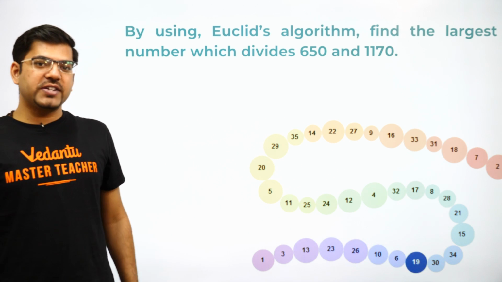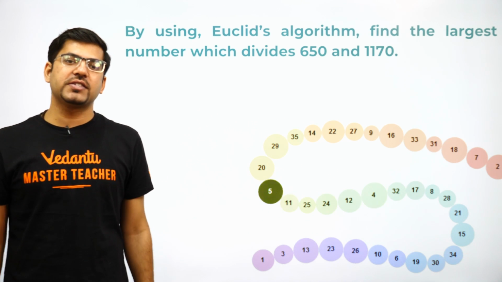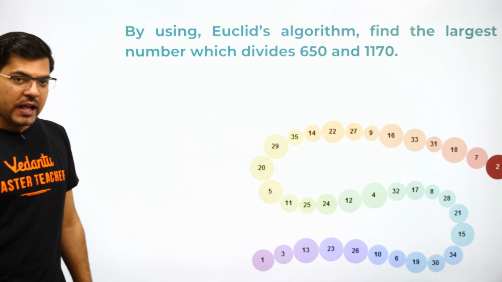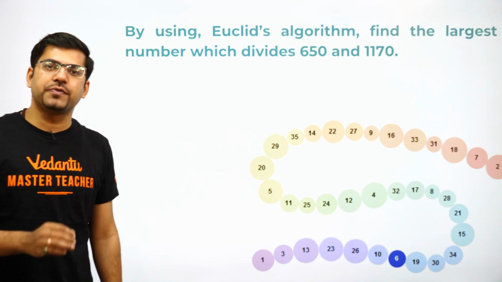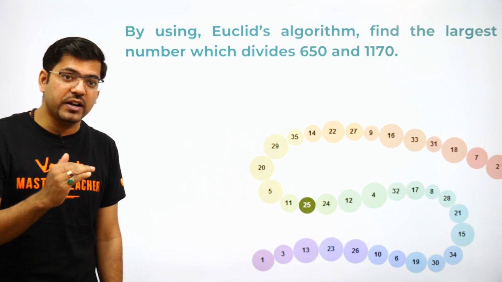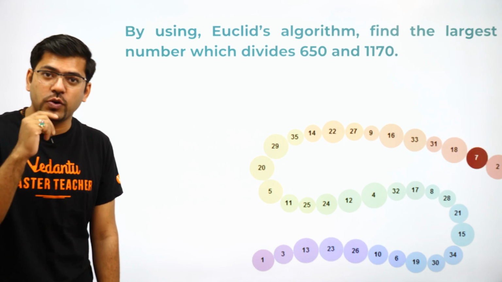By using Euclid's algorithm, find the largest number which divides 650 and 1170. Now, this is very important. I'm very sure many of you would be getting the answer very easily, but some of you might be having trouble knowing where to find HCF and where to find LCM.